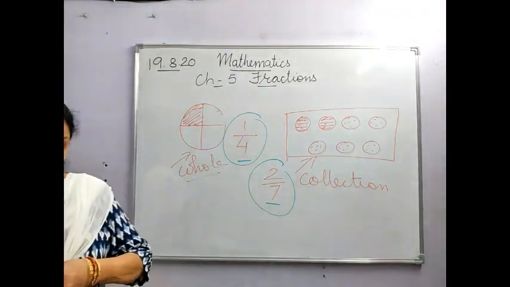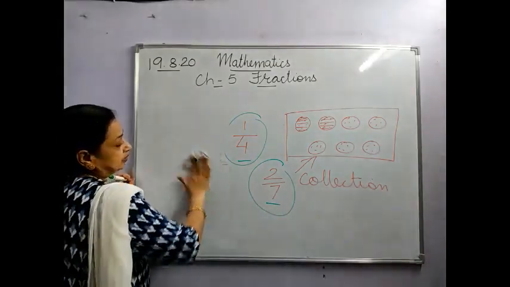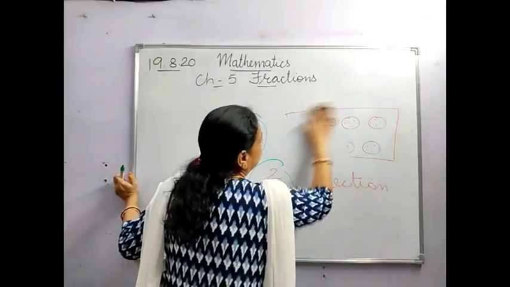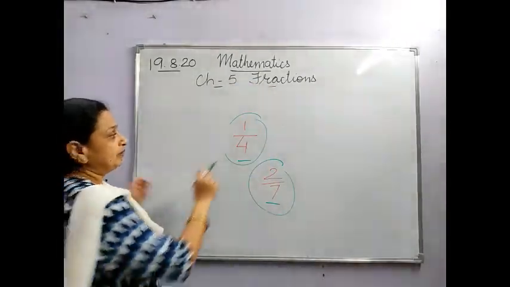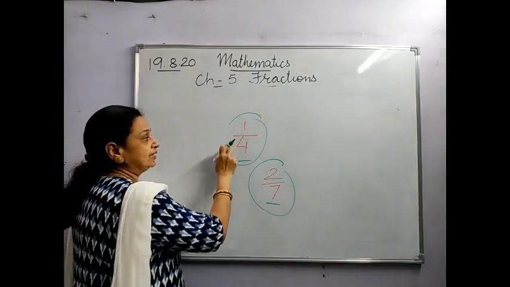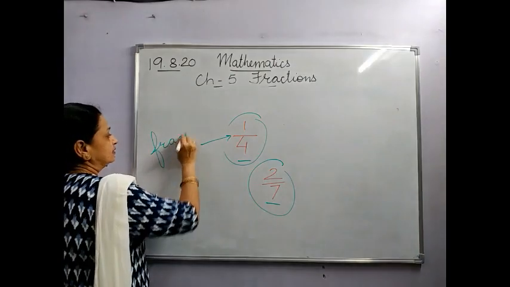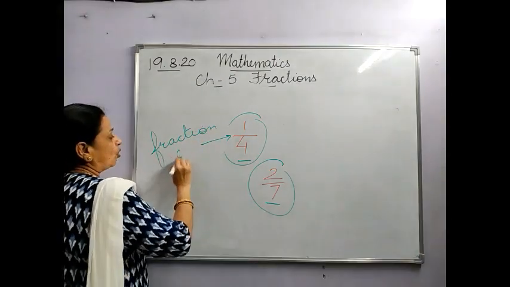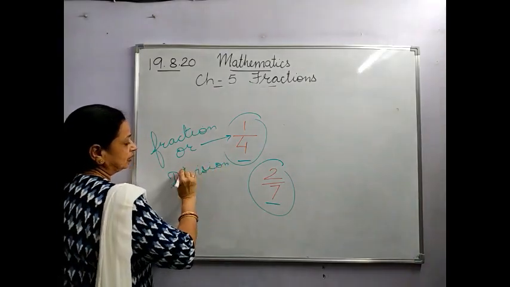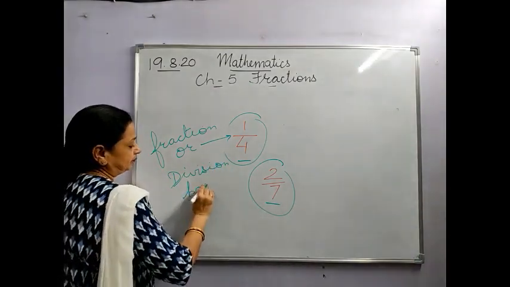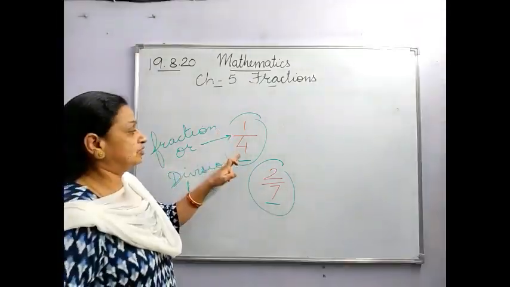Now, you have seen the 2 fractions I have written over here. I'll give another example. Now, in this, one number is written above the line, and this line is called the fraction bar. It is called the fraction or division bar. What is it called? Fraction or division bar. So one number is written above the division bar and one number is below the division bar.